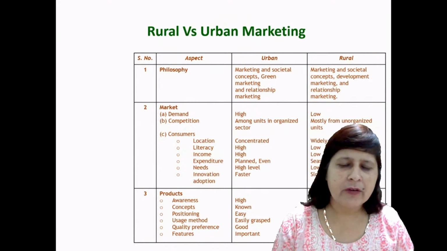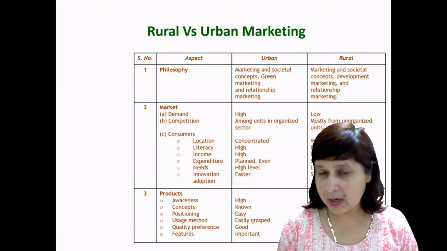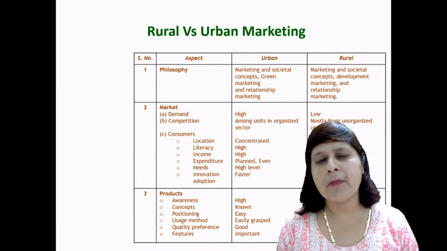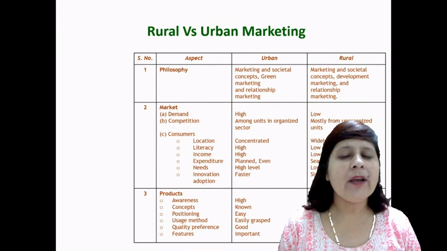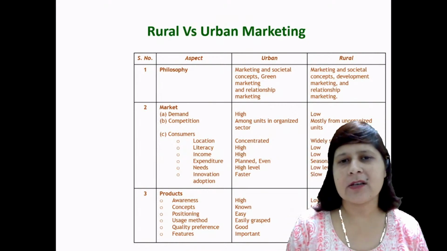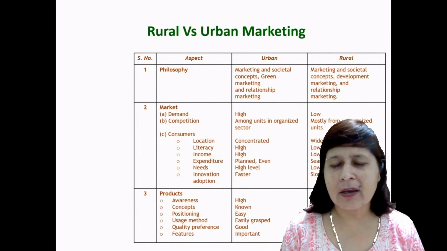So there is a difference in rural and urban marketing, but still rural marketing is more attractive than urban marketing. Why are rural markets more attractive than the urban market?